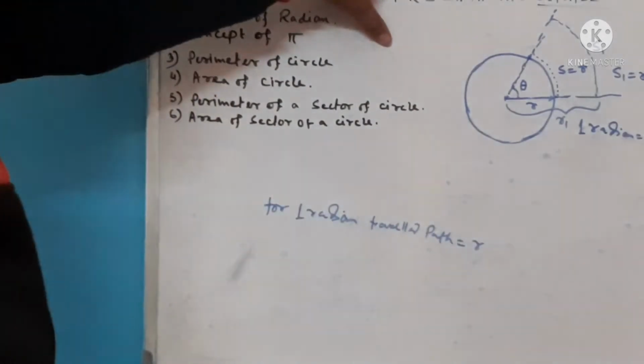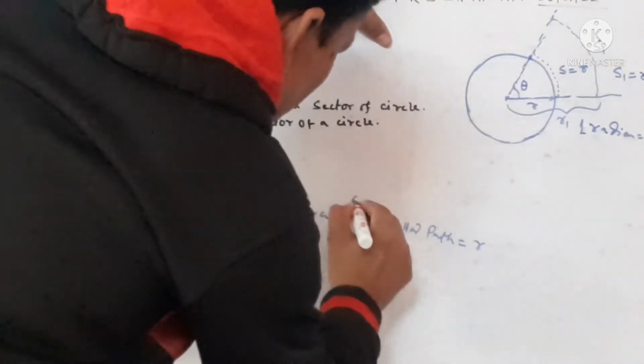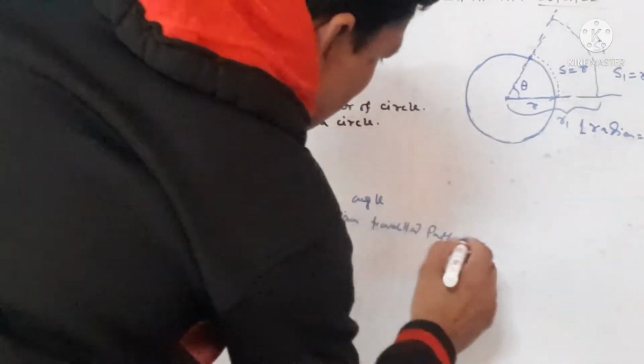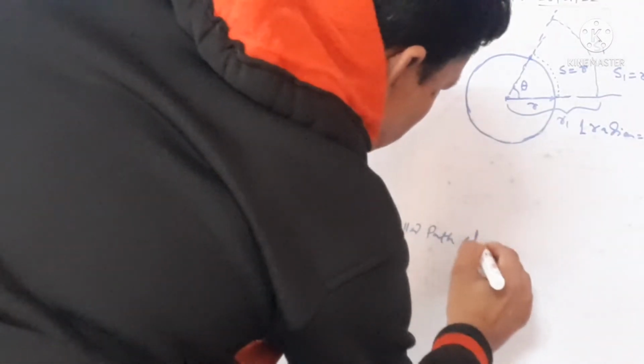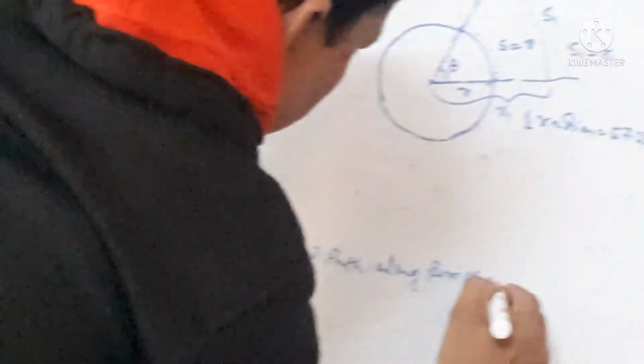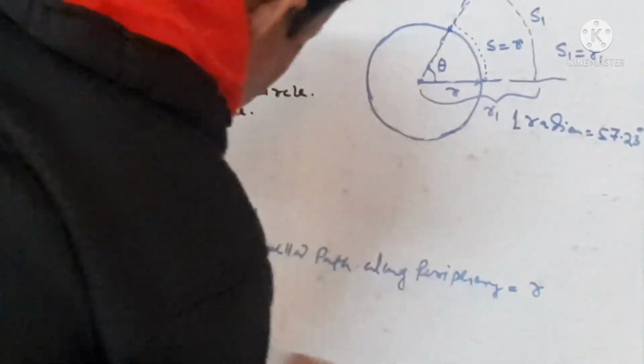So for a 1 radian angle, the traveled path along the periphery is equal to r.